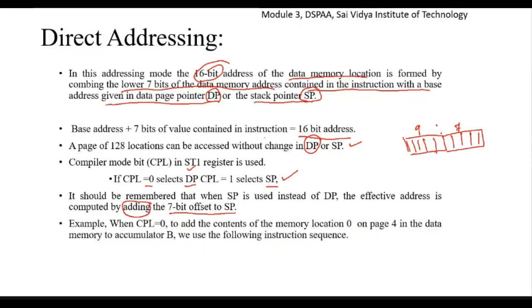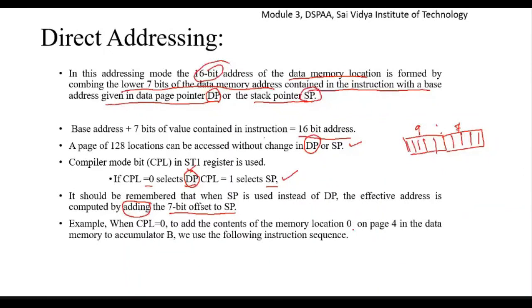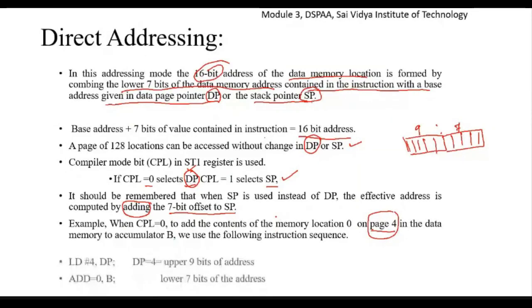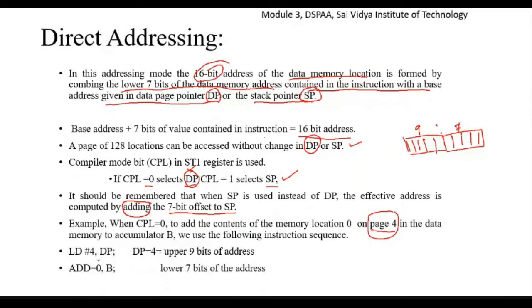And one example we are learning here. When the CPL bit is equal to 0, that is, the DP register is involved, to add the content of memory location 0 on page 4 in the data memory to accumulator B, we use the following instruction sequence. The data are stored in pages: page 1, page 2, page 3, page 4. So we are choosing page 4 for an example. What is that particular sequence? So this is the sequence.